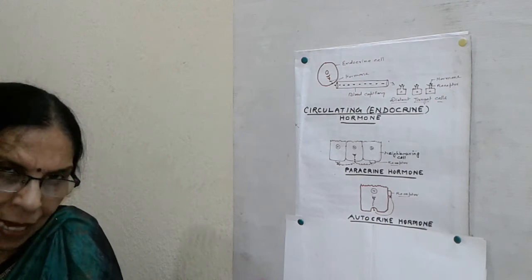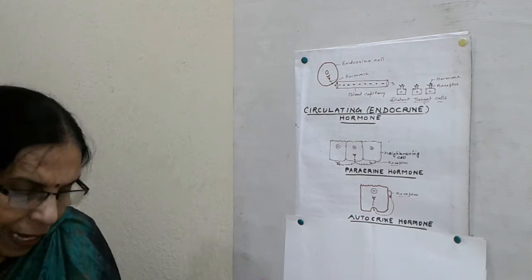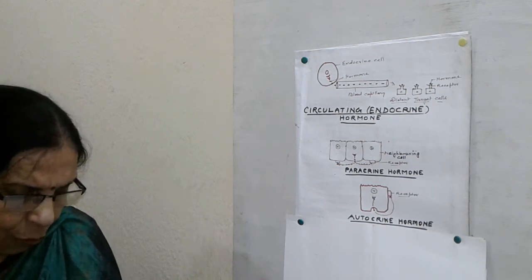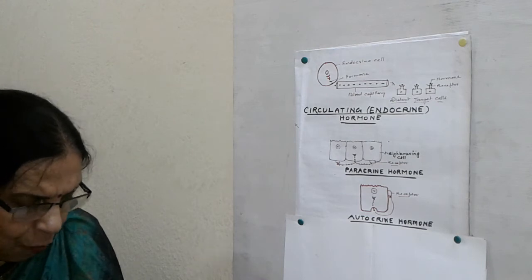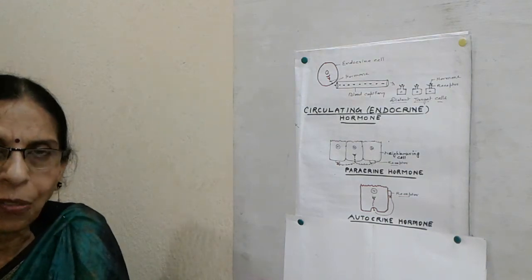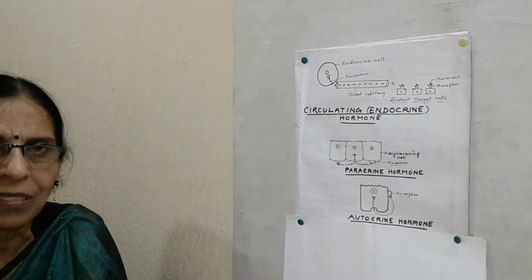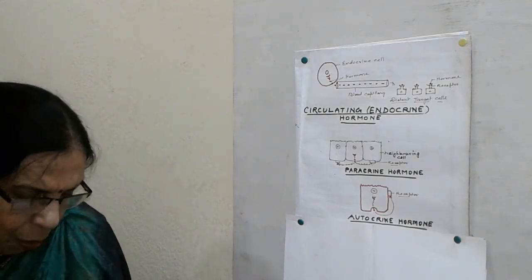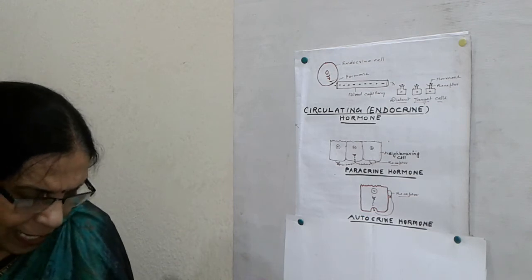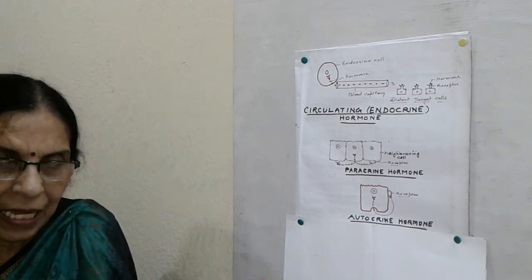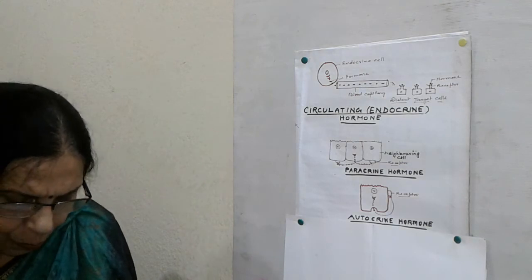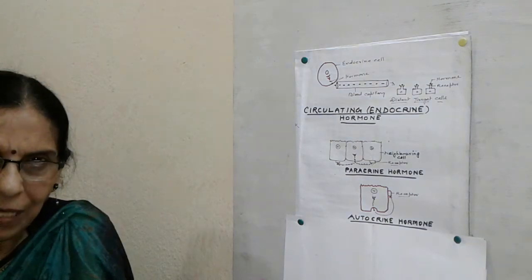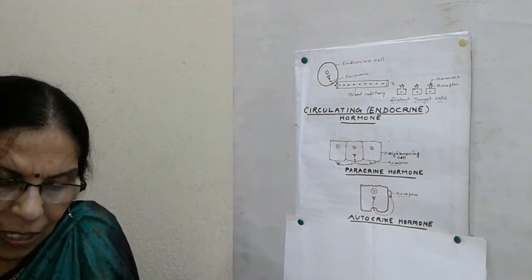Oxytocin and vasopressin are actually secreted by hypothalamic nuclei and are carried through the neural tract to the neurohypophysis, where they are stored. So the neurohypophysis only stores oxytocin and vasopressin. It never secretes them. Next one is long chain peptides. These hormones are calcitonin, ACTH, adrenocorticotropic hormone, GRH, growth regulatory hormone, MSH, melanocyte stimulating hormone, etc.